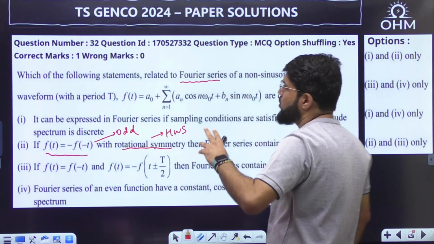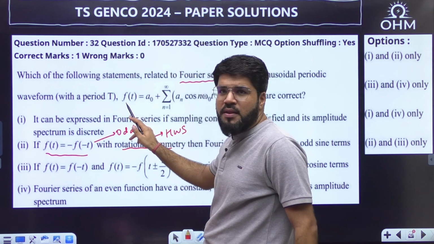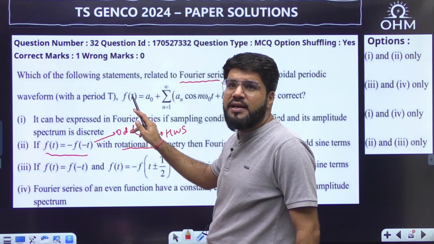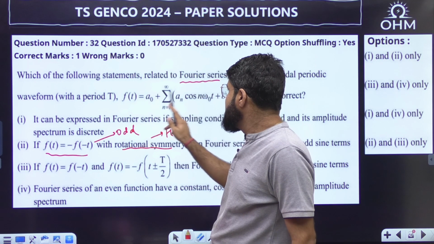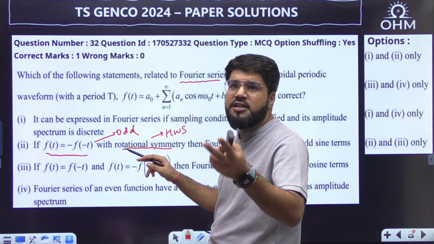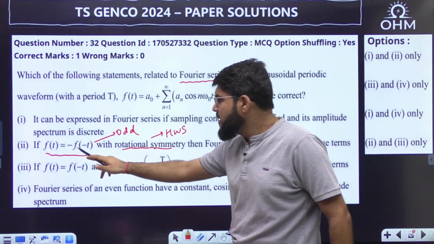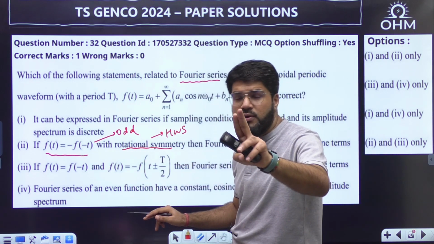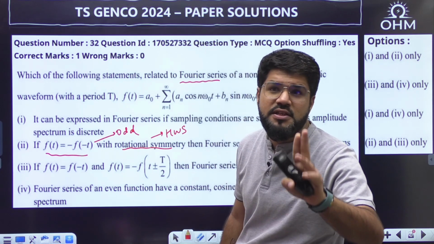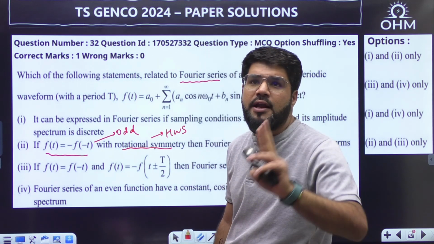The simple logic to remember: if f(t) is an even function, its Fourier series will only contain even terms, like the DC and cosine. If it is an odd function, its Fourier series can only contain odd terms like sine. So first of all, given an odd function, only sine terms will be there, and whenever the function is half wave symmetric, only odd harmonics are there.